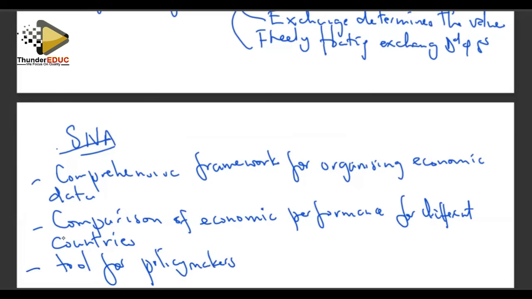And also we can say it's a tool for policymakers in every economy. How can they use this tool to assess the impact of their decisions on the economy?